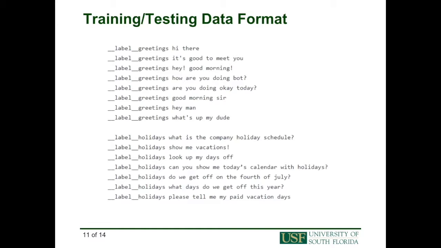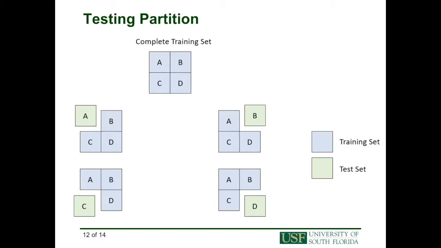This is what the data looks like. It's a label prefix, then the label itself, and then the query. This is a visualization of the cross-validation method. We have a complete training set made up of 4 quarters, A, B, C, and D. And for each quarter, we remove it from the set, so that's 600 queries being taken out, leaving 1,800 others. We test the 600 queries against the 1,800 that are remaining.